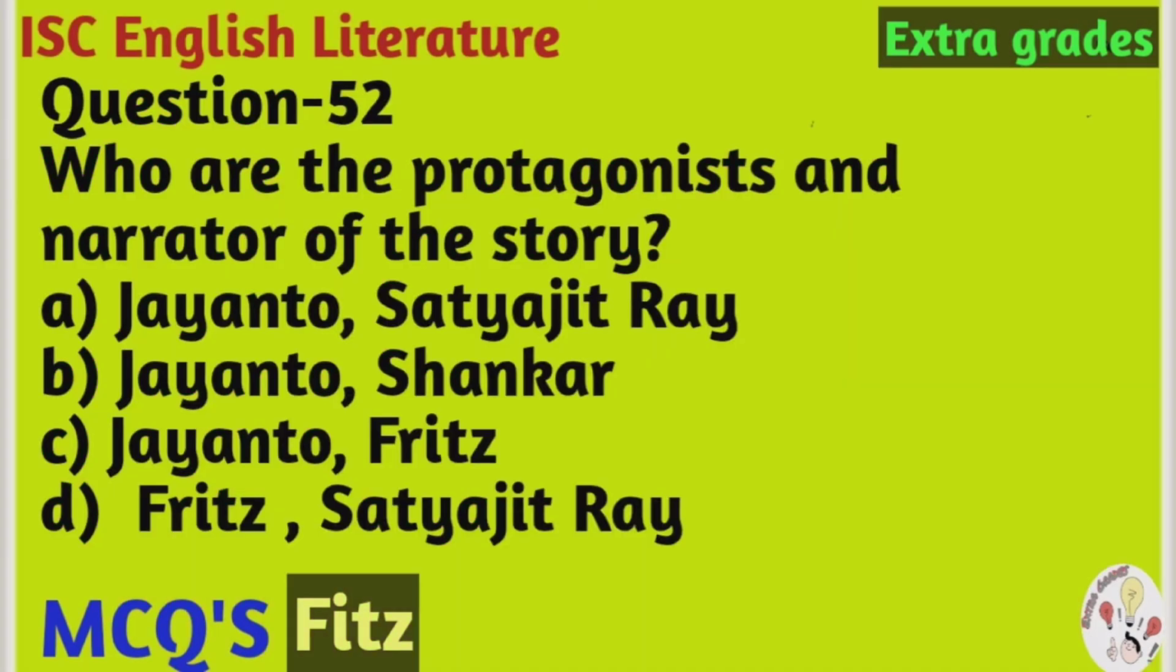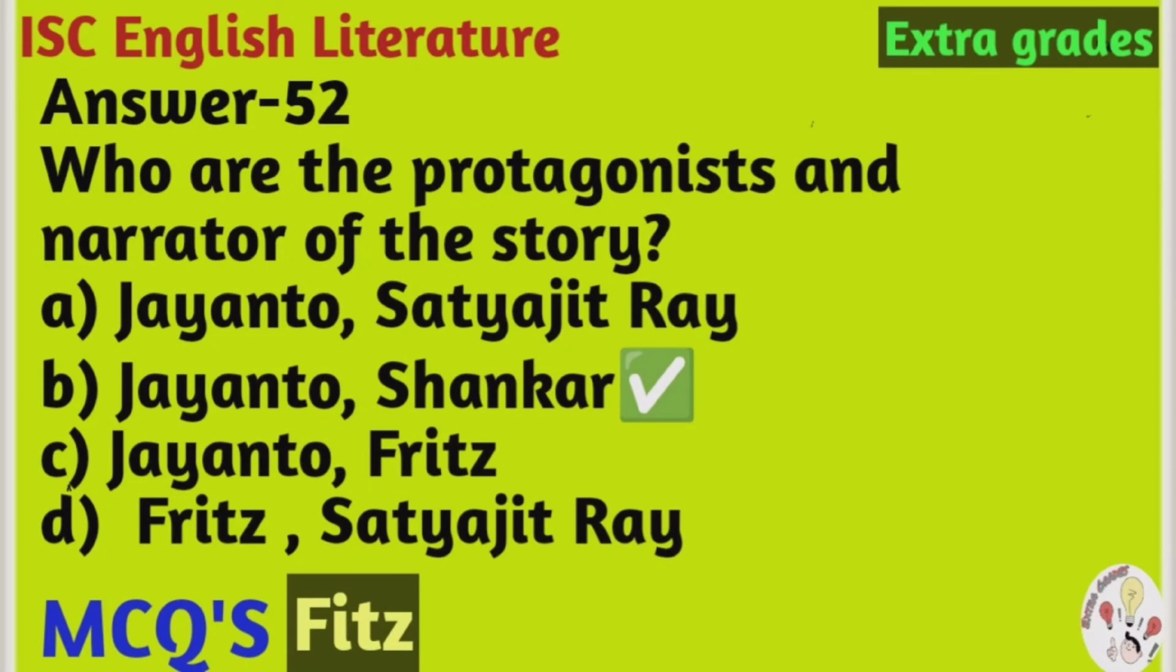Question number 52. Who are the protagonist and narrator of the story? The options are: A. Jayanto, Satyajit Ray. B. Jayanto, Shankar. C. Jayanto and Fritz. D. Fritz and Satyajit Ray. So the correct option is Jayanto and Shankar.